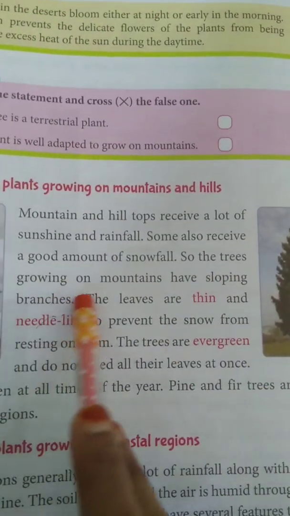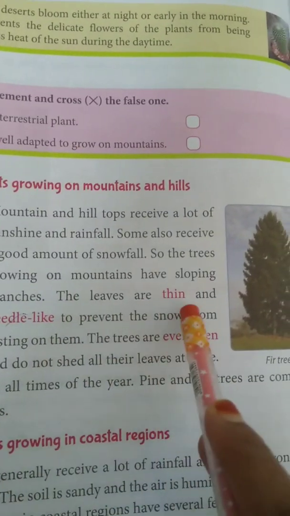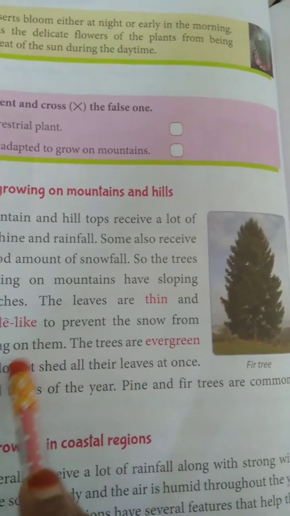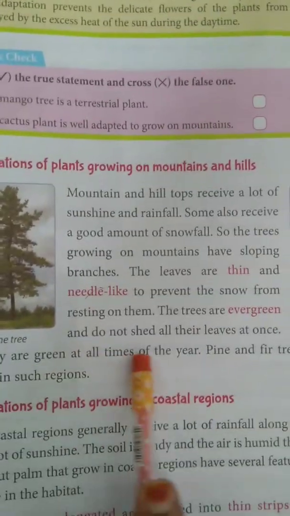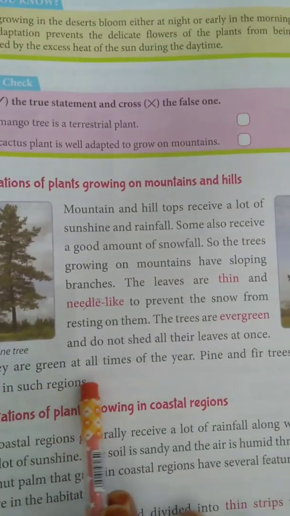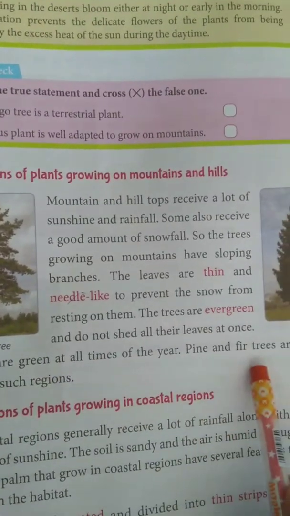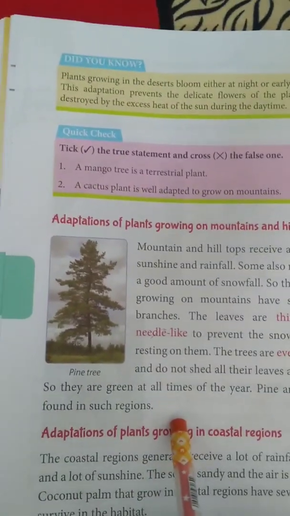So the trees growing on mountains have sloping branches. The leaves are thin and needle-like to prevent the snow from resting on them. The trees are evergreen and do not shed all their leaves at once, so they are green at all times of the year. Pine and fir trees are commonly found in such regions.